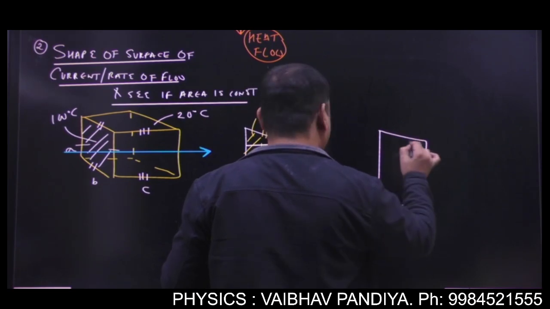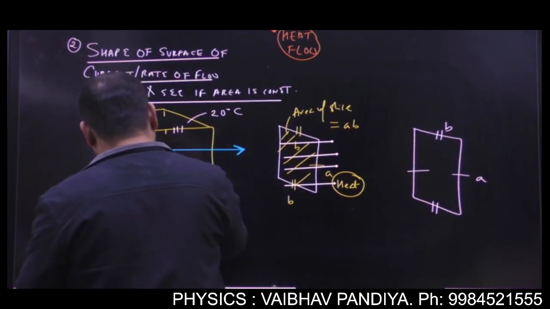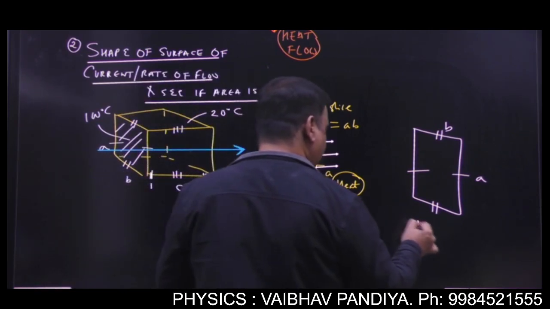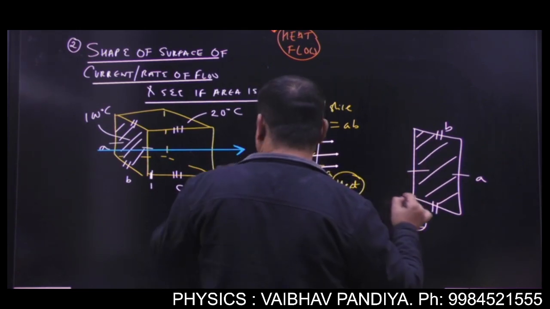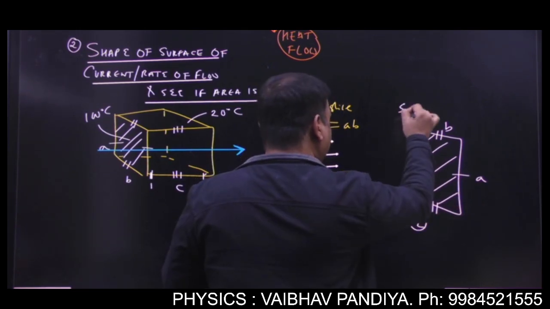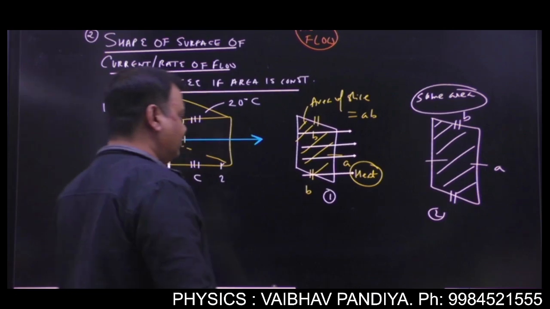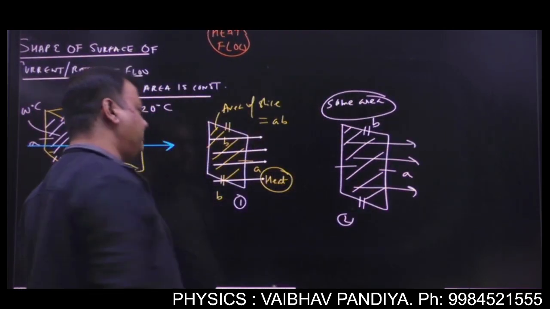Yes or no? Say I am taking a slice here at location 1 and another at location 2. Again you will get a rectangular cross section with the same length and breadth. Yes or no? Yes. Same area.